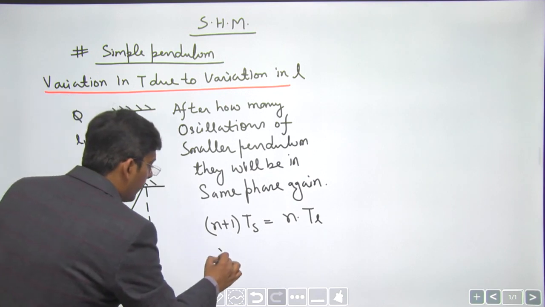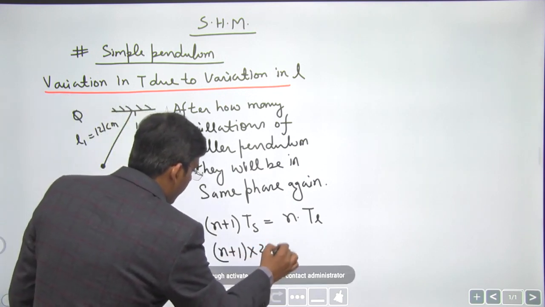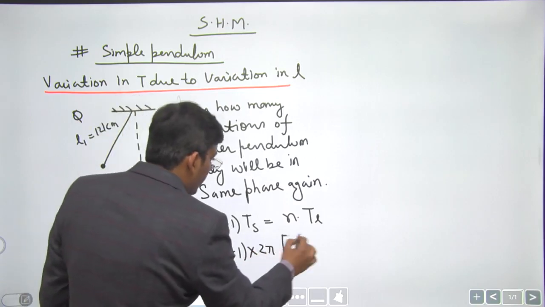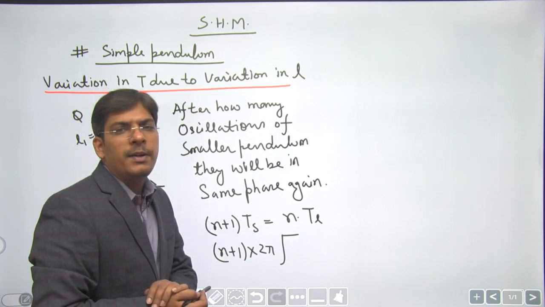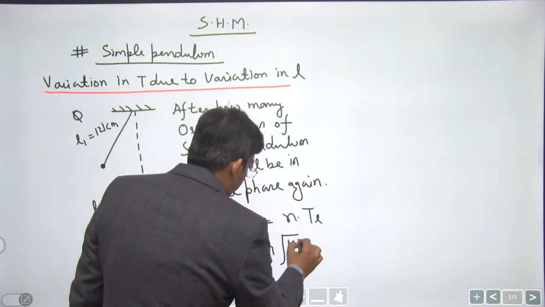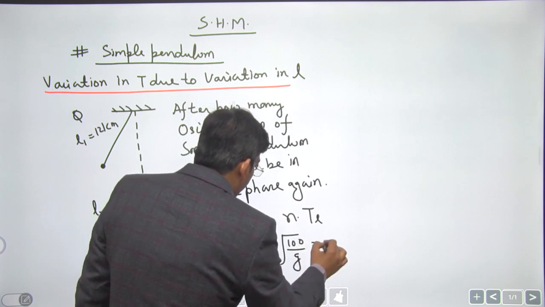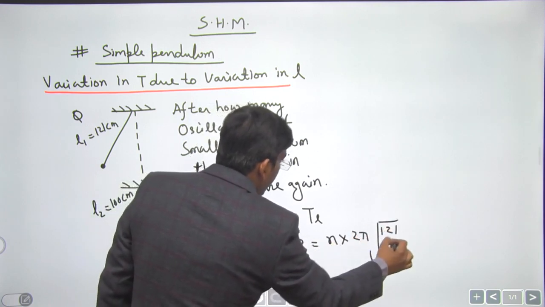So n plus 1 into 2 pi root L, I am taking the value to be 100 only, since the length on both the sides is in centimeter, centimeter and centimeter are going to cancel. I am least bothered about the units in this case. 2 pi root L by g, and n into 2 pi root 121 divided by g.